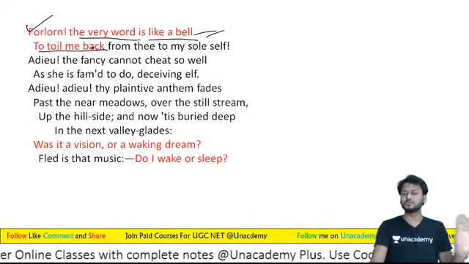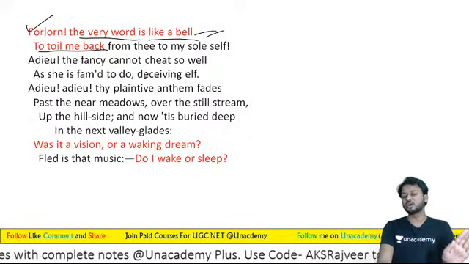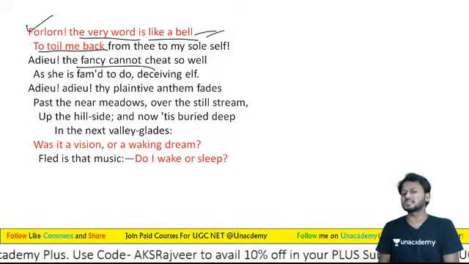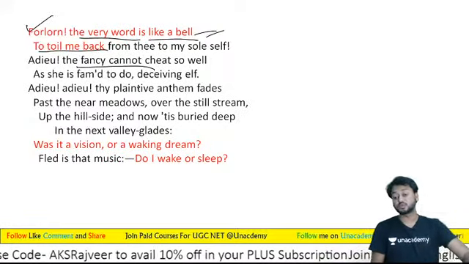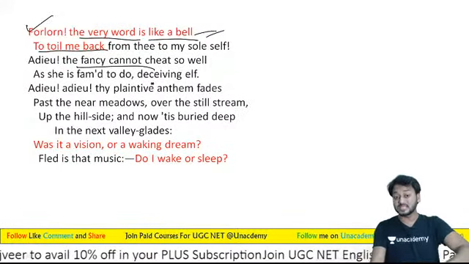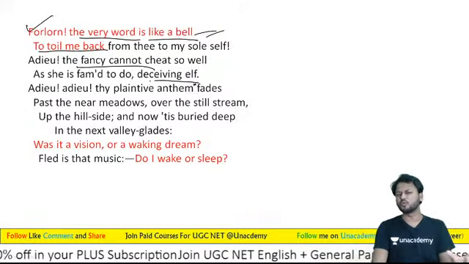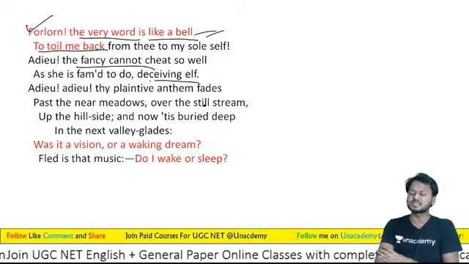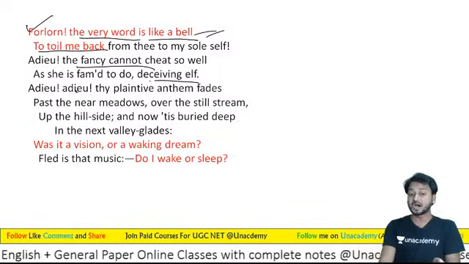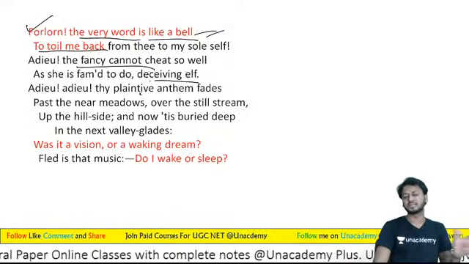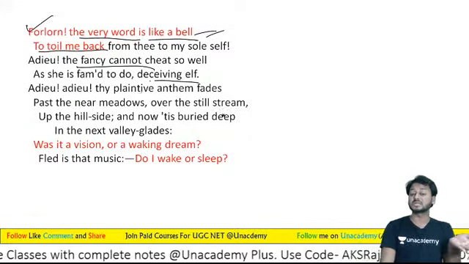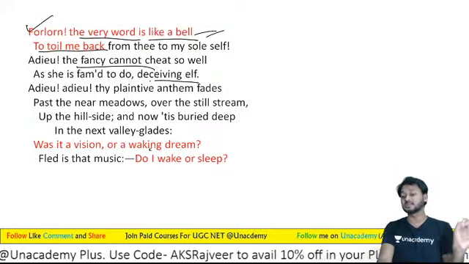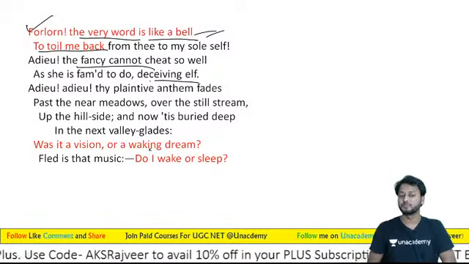Adieu. Now Keats says, adieu. The fancy cannot cheat so well. This fancy, this imagination, this unreal world can't cheat me so well as she is famed to do, deceiving elf. Adieu, adieu. Thy plaintive anthem fades. Your song is going to fade because I can't feel the enjoyment in your song. Past the near meadows, now I can't see her here. It goes over the still stream, up the hillside, and now it is buried deep in the next valley glades, and now the song is over.